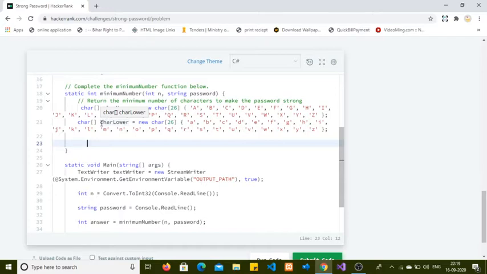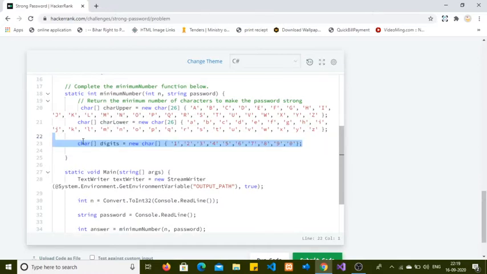I named it char lower. I also created another character array of digits, which contains all the digits from 0 to 9.